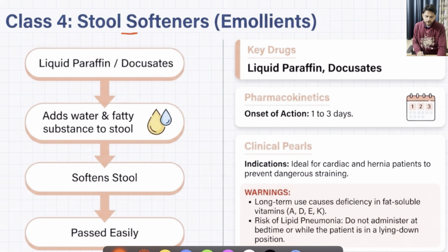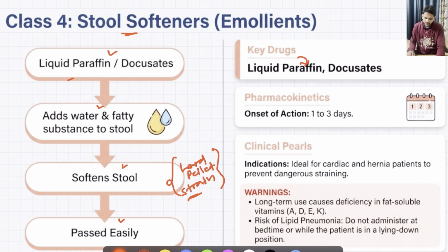And the fourth class, that is stool softeners, mainly liquid paraffin. How they will act is by adding water and fatty substance to the stool. So it will soften formed stool, leading to easy passage. So mainly the individuals who are having hard pellet like stools, or if there is excessive strain while passing stools, in these situations we can choose liquid paraffin.